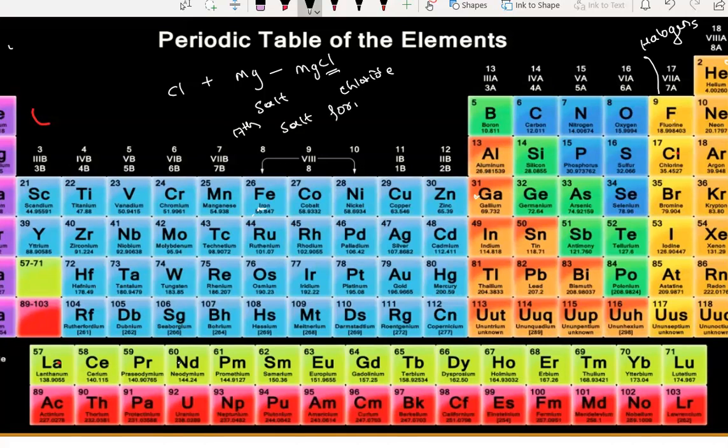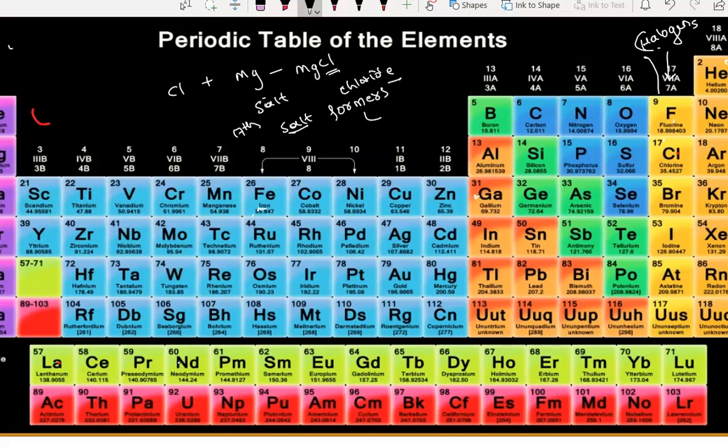They form a salt when they react with metals, and they are completely non-metals. That's why they got the name halogens. Halogens are those which, when they react with metals, produce salts.